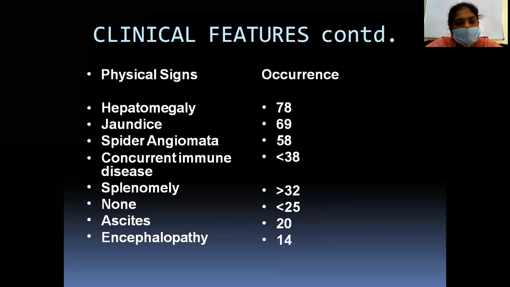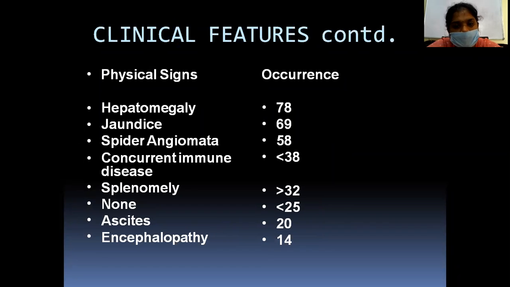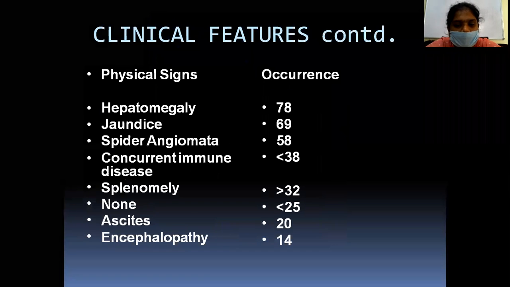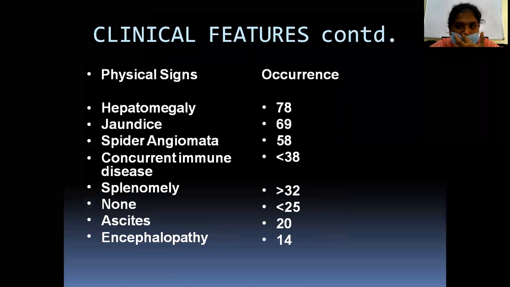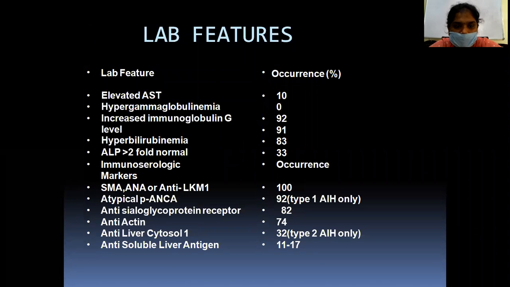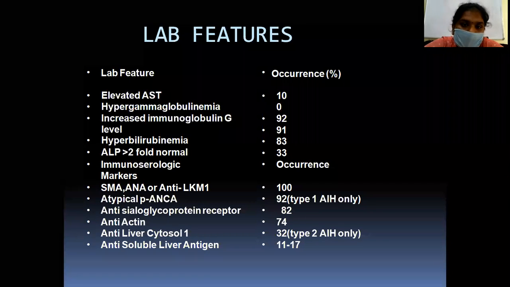So physical signs: hepatomegaly is seen in around 78% of the patients, jaundice in 69%, angiomata in 58%, splenomegaly in more than 32%, ascites in 20%, and encephalopathy in 14%. These are the physical signs that are present in autoimmune hepatitis. Then these are the lab features.